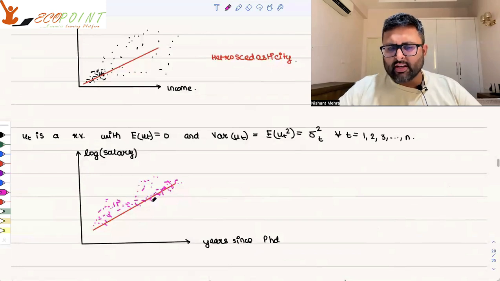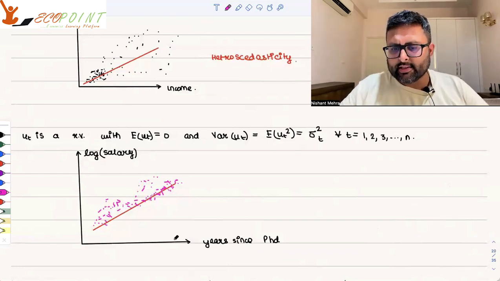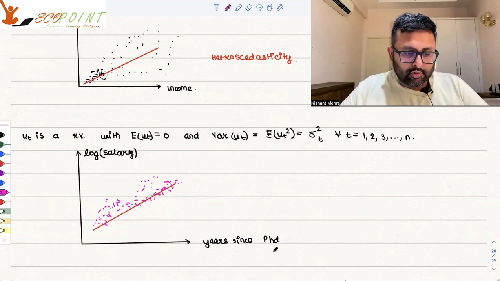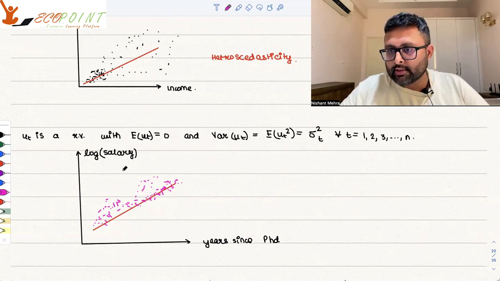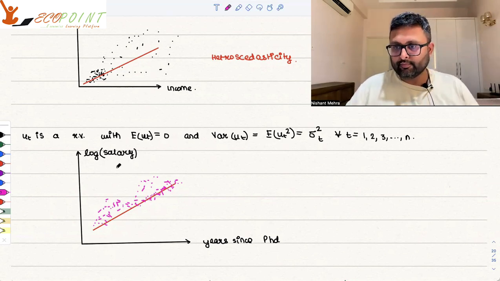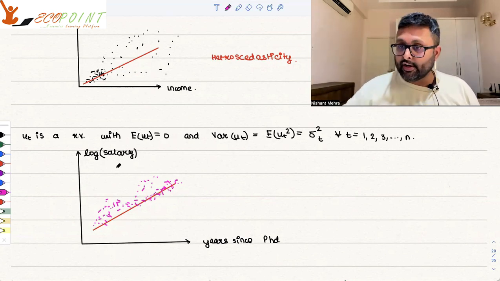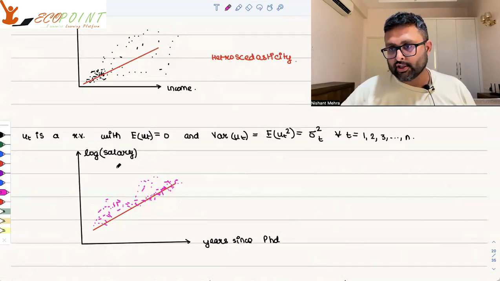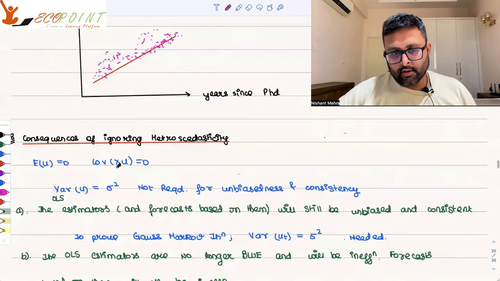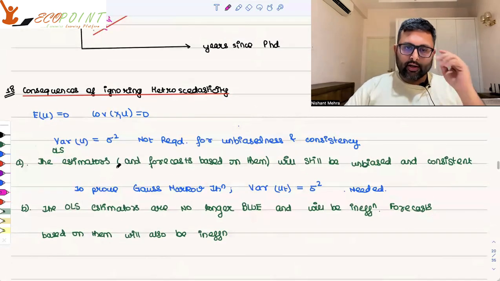Similar is one of the examples I've given: the number of years you have spent doing a PhD and the log of salary. What is your salary? That is also variable. It's not that after every 5 years there will be an increase of this much only. It doesn't depend on just that. It depends upon various other things. What are the consequences of ignoring heteroscedasticity?